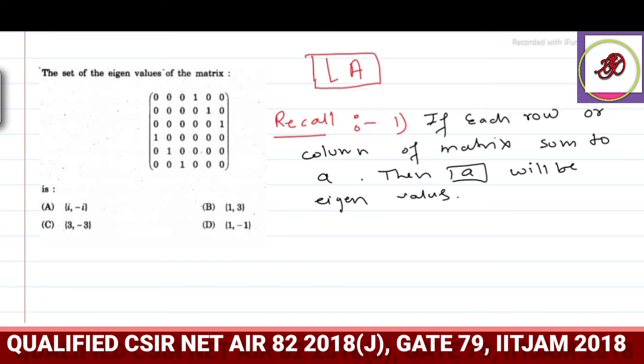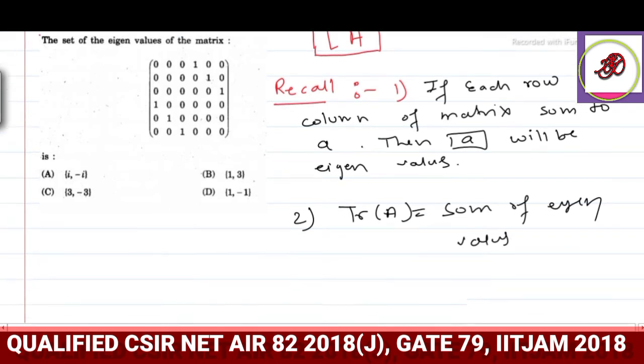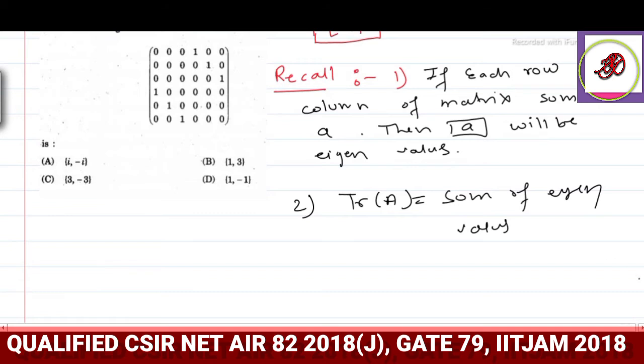Okay, so my second result will be: trace of A is nothing but the sum of eigenvalues. Right, using these two statements I will solve this problem.